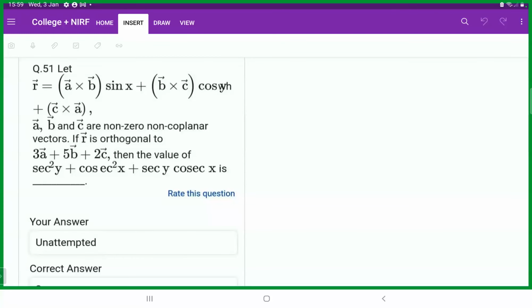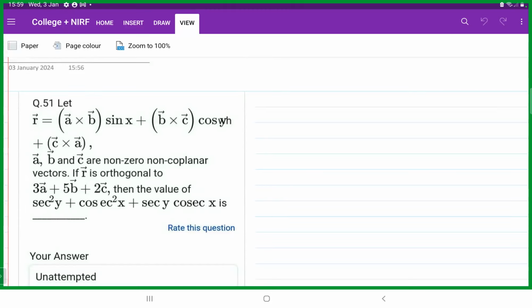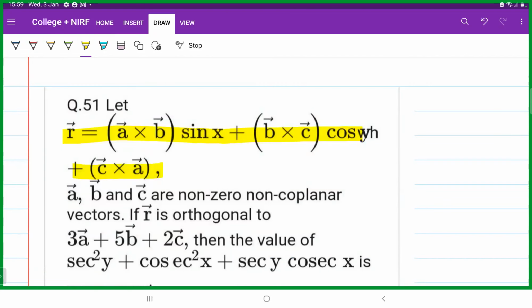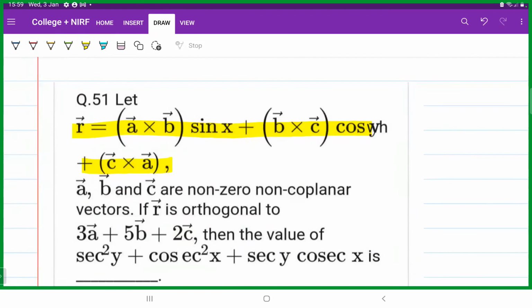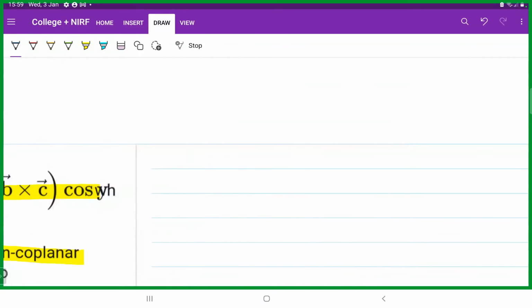Hello everyone. So we have a good question from the chapter of vectors and 3D. So let's quickly go through this question once. A vector R has been given and you can see what this looks like. It has been said that vectors A, B and C are non-zero, non-coplanar. Now what this essentially means